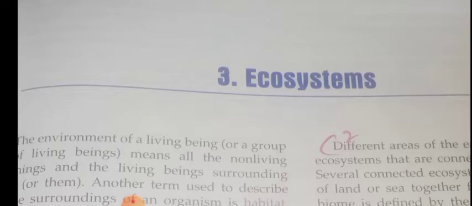Okay, so it's a community. What community? Where the living and non-living beings interact with each other, so that it will self-sustain the system. This is the ecosystem. Hope you have learned this in your previous classes.